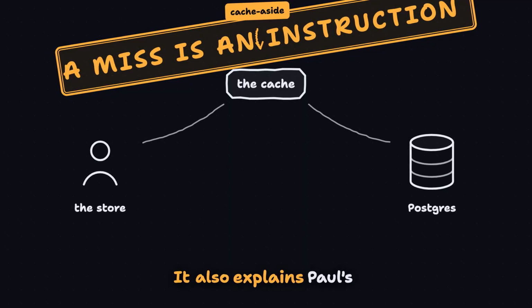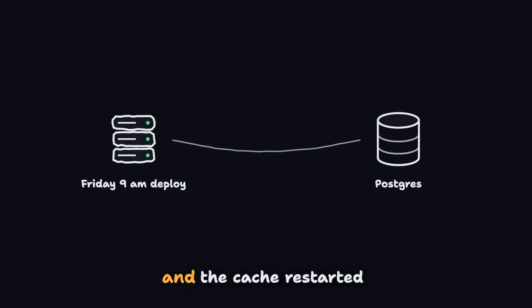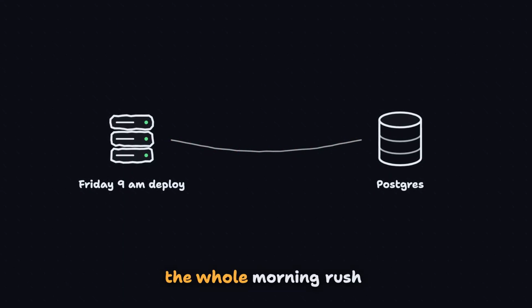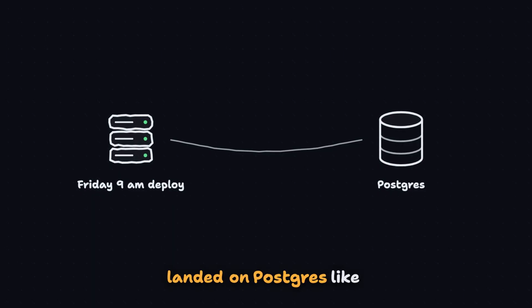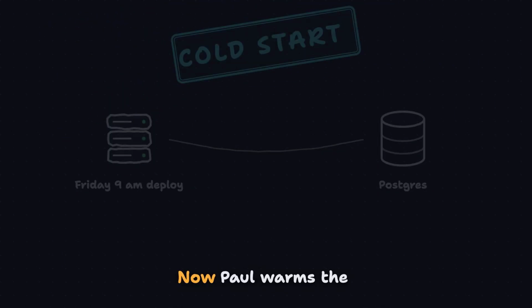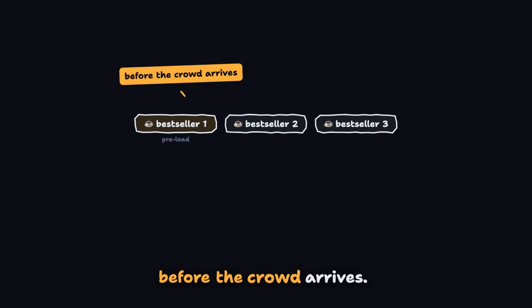It also explains Paul's scariest Friday. He deployed at 9 and the cache restarted empty, so every request missed at once, and the whole morning rush landed on Postgres like a stampede. Not a bug, a cold start. Now Paul warms the cache before every deploy by preloading the 20 bestsellers before the crowd arrives.